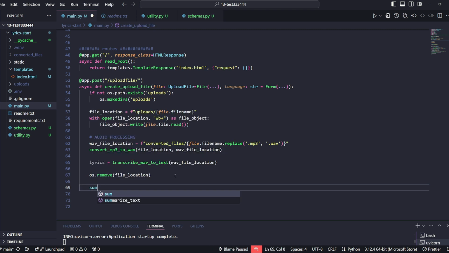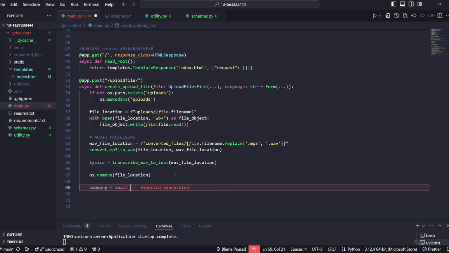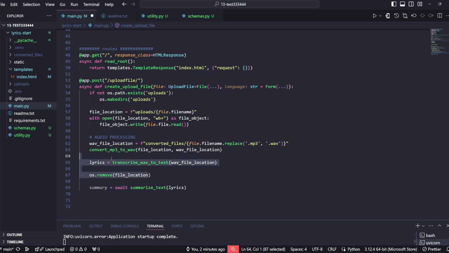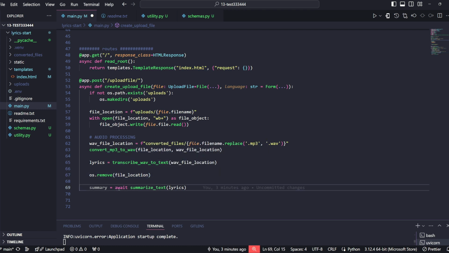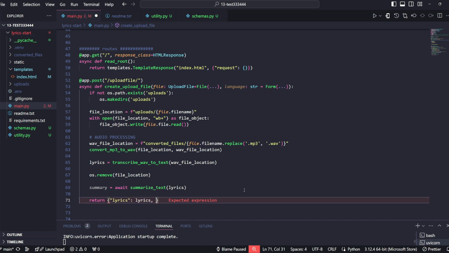Now we want to create our summary, and for that we can use await and do summarize text. This doesn't run in a way that can break the logic, so this will await for the previous functions to finish. This might take a certain amount of time, and there are different factors that determine what takes longer or shorter. For example, obviously larger files will not take the same amount of time to create transcriptions. So await will make sure that these tasks are run in a sequential manner. And then lastly, we can just return that our lyrics are lyrics and the summary is variable summary.